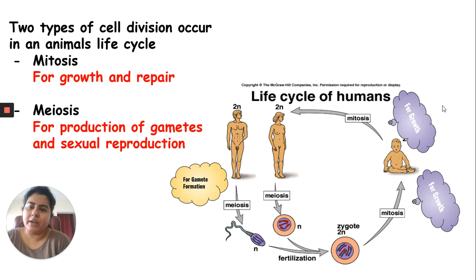After we become an adult, there is a stage where our reproductive organs mature and start producing gametes, and while producing these gametes, meiosis is required. The gametes are formed by this type of division called meiosis.